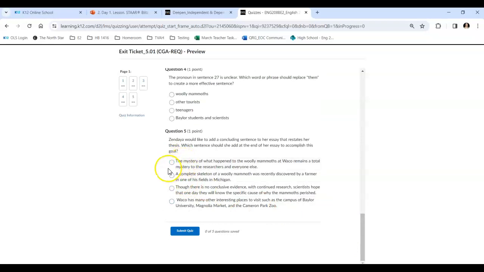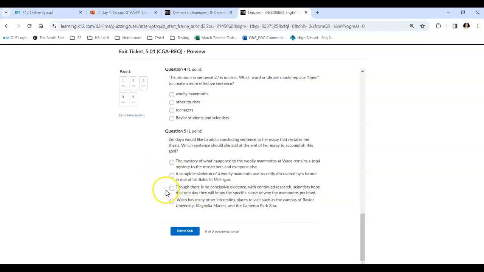The mystery of what happened to the woolly mammoths at Waco remains a total mystery to researchers and everyone else. Well, I don't think it's a total mystery. I think they have clues, so let's scratch that one. A complete skeleton of a woolly mammoth was recently discovered by a farmer in one of his fields in Michigan. That's new information. We don't want that. So what about the last two?